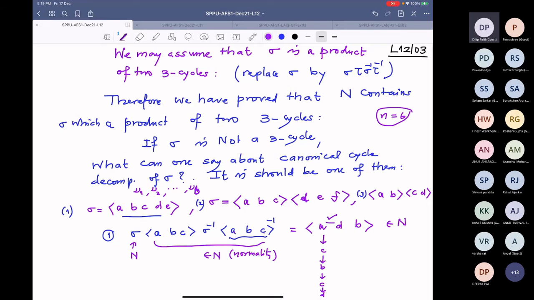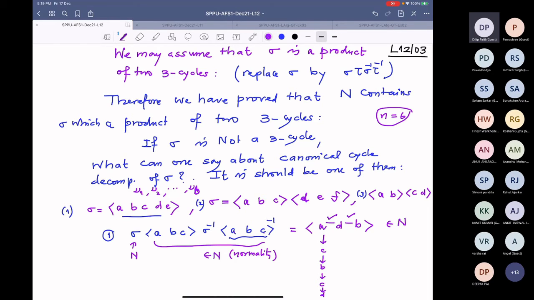All right, now D, where does D go? D is fixed here. D goes to C here. C goes to A here. And A goes to B here. So this is also correct.